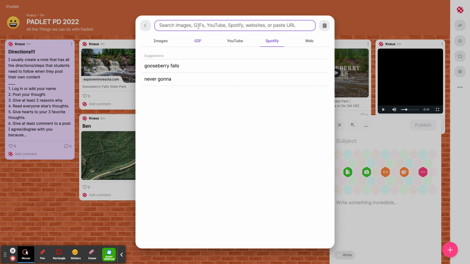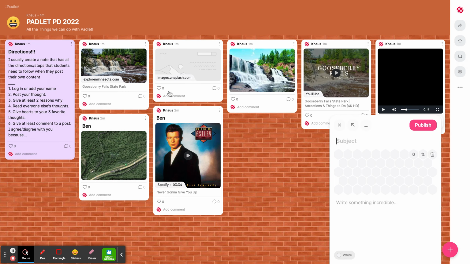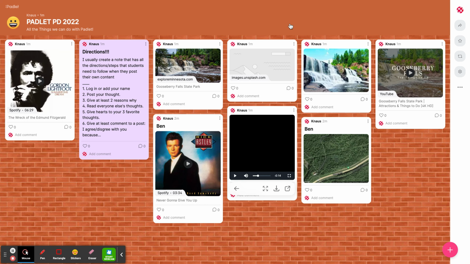So Spotify is there. We could do Edmund Fitzgerald, I don't know if this is in Spotify, because that crashed by Split Rock, which is not too far from Gooseberry Falls. There it is. We could add the wreck of the Edmund Fitzgerald in there and publish that. So you've got music that goes with that topic too. Let's publish. Go ahead. There we go. And that's a good way to show this too. The newest things always come to the beginning.